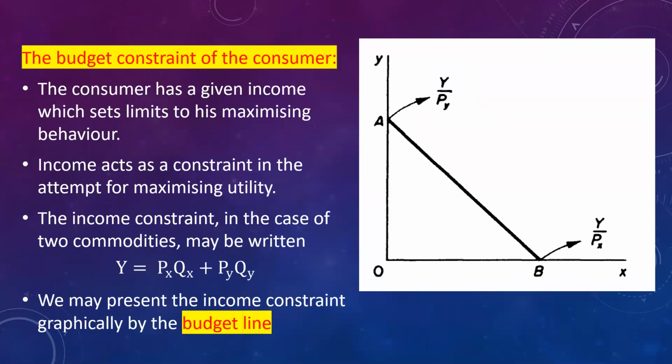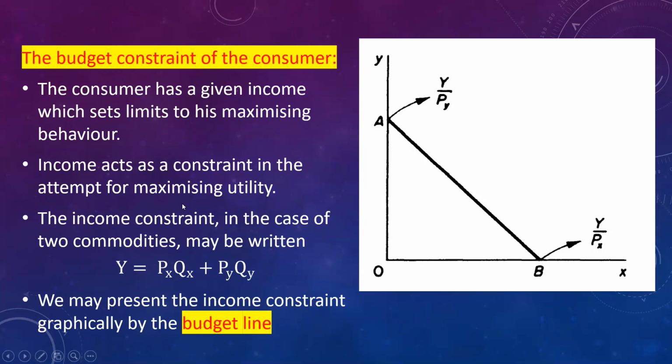Then let us see the budget constraint of the consumer. Consumer is always facing the budget constraint because he has some limitation of income to maximize his utility. Here income acts as a constraint to attain the maximum utility or satisfaction.